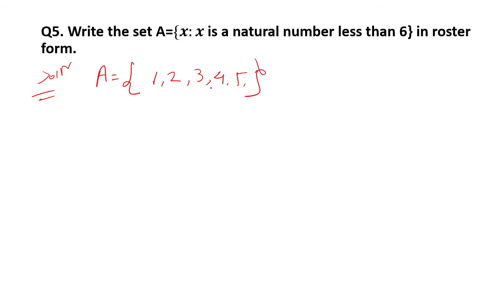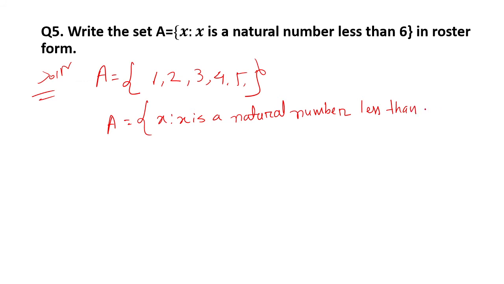It is very clear. But if it is given like this, x such that x is a natural number less than or equal to 6, then what will be the set A? What will be the set A?